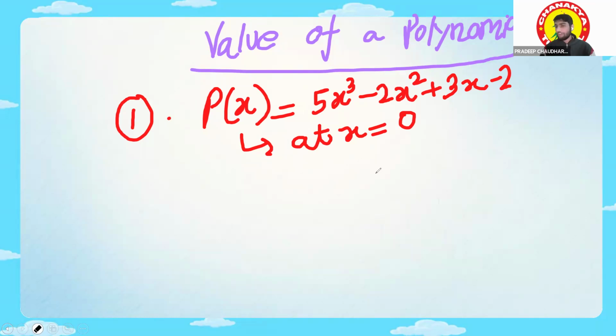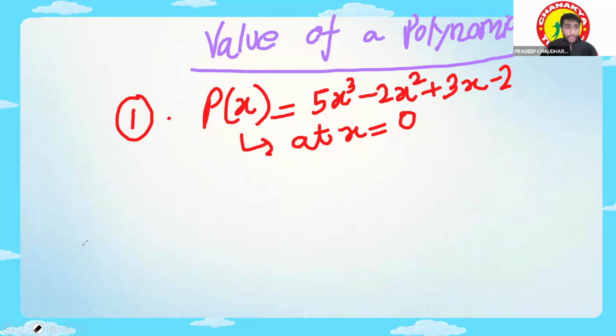Who is going to answer this? Shravan will answer. Shravan, at x equal to 0, what will be the value of this polynomial? Can you give me one minute? Sure, you can take your time. So is it -2? Good. Yes, of course, -2.